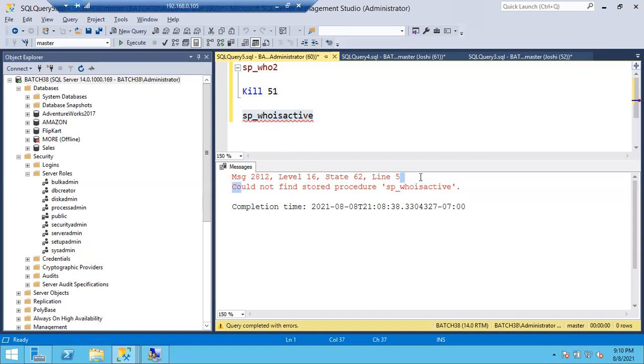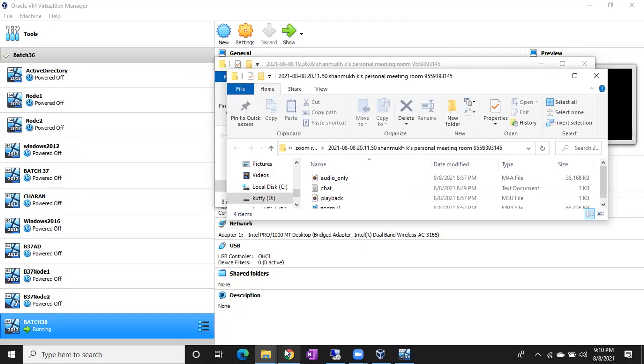If it was created, then its color will be changed to dark brown, right? No, the color won't be changed. Why? Because these are user stored procedures, not default stored procedures, so the color will be black only. And you will get the output table. I'll show you the example also.